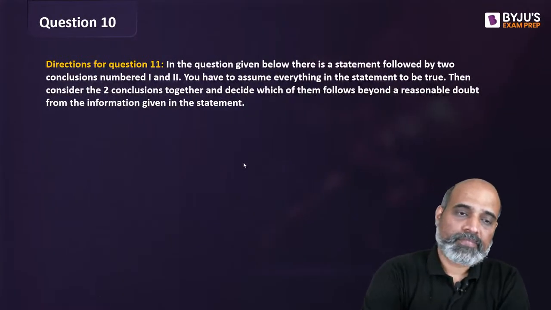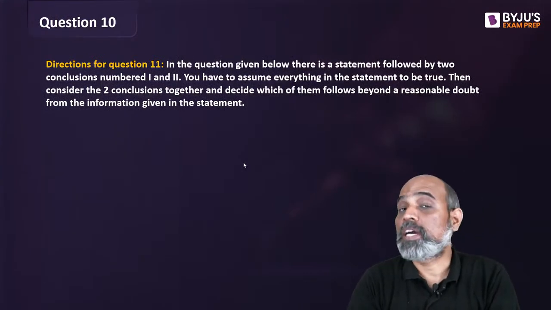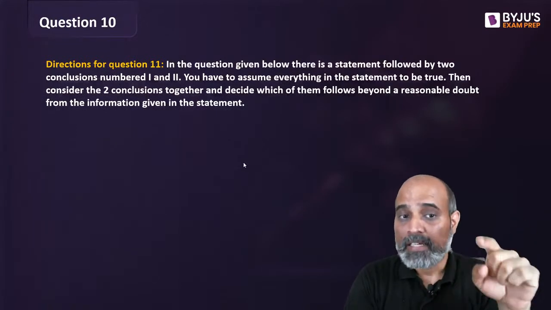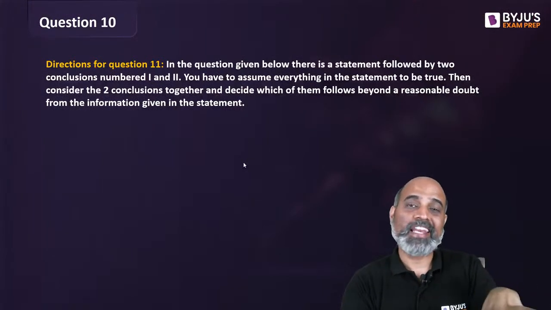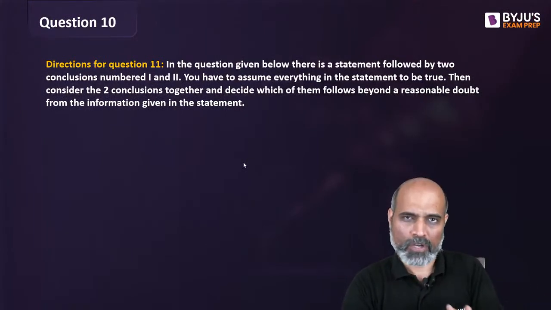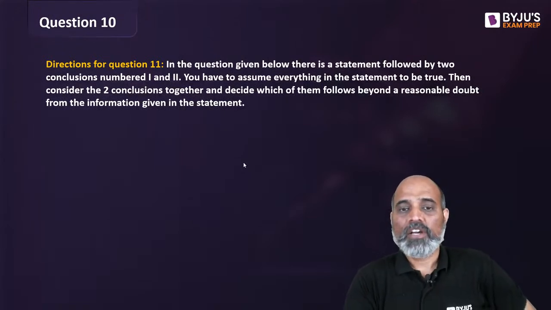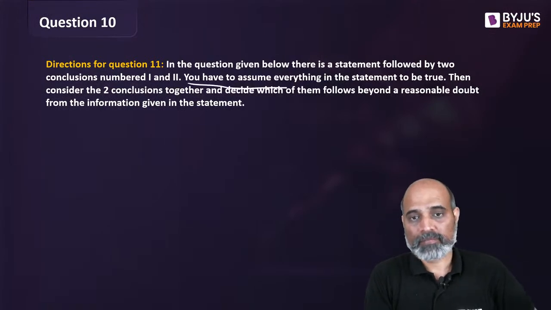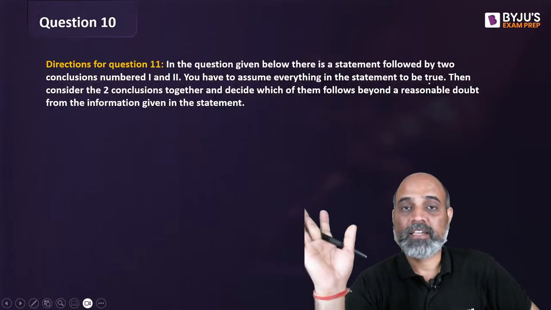Okay, next. In the question given below, there is a statement followed by two conclusions. Previous वाले क्या थे? Strong and weak arguments. This one is about conclusions. ठीक है? I'll tell you now how in layman words in real life how do we look into statement and conclusions. So you have to assume everything in the statement to be true. ये important part है. Statement में जो लिखा हुआ है वो सच है, सत्य है वो.